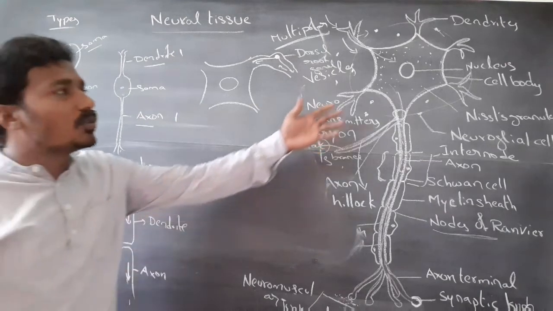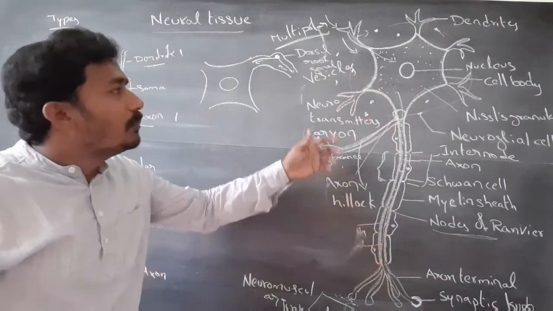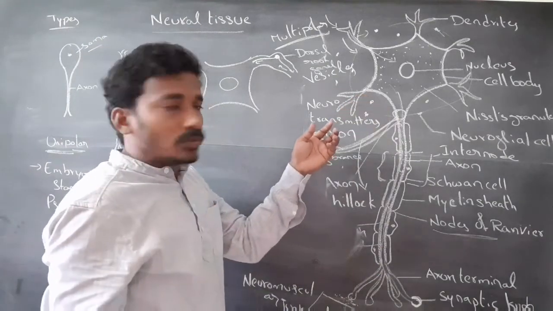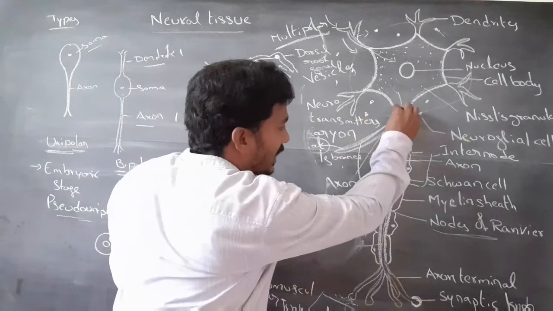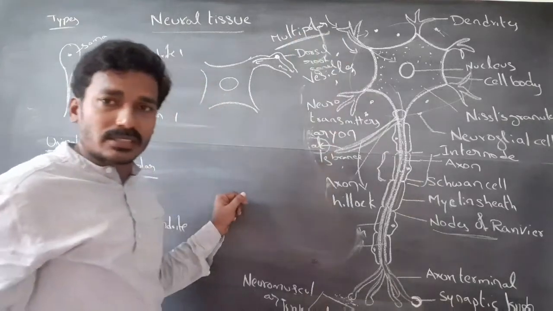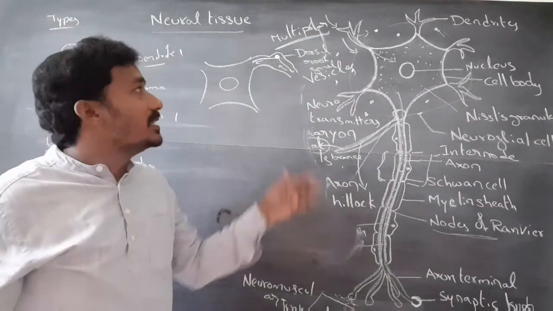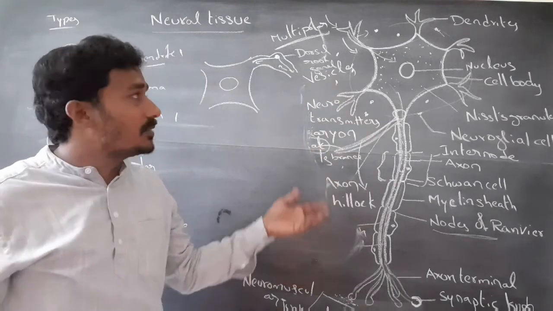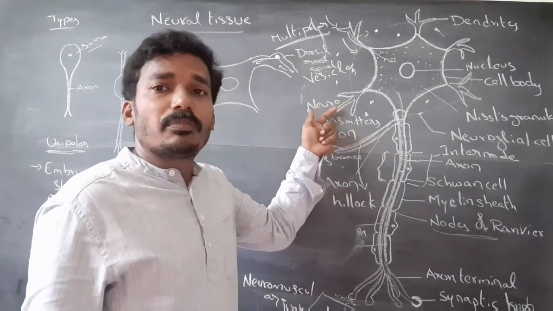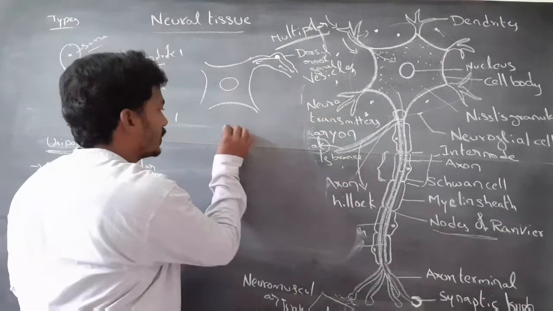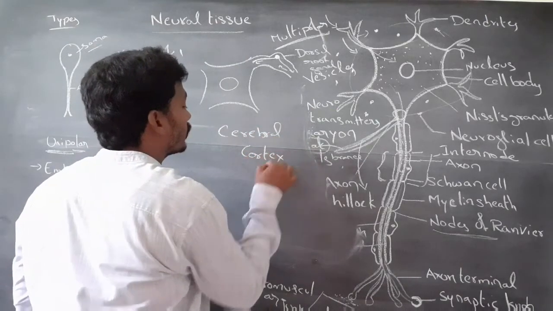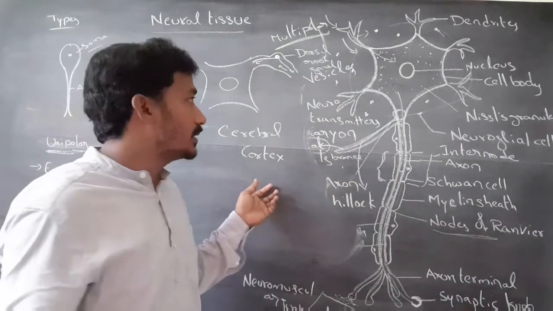Next, multipolar neurons. A multipolar neuron contains many dendrites and a single axon. These are called multipolar neurons. Most of the body contains multipolar neurons. They are mostly present in the cerebral cortex.